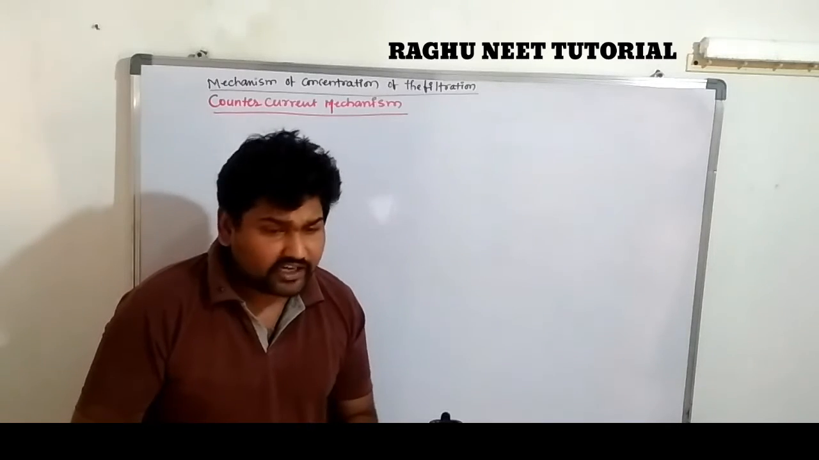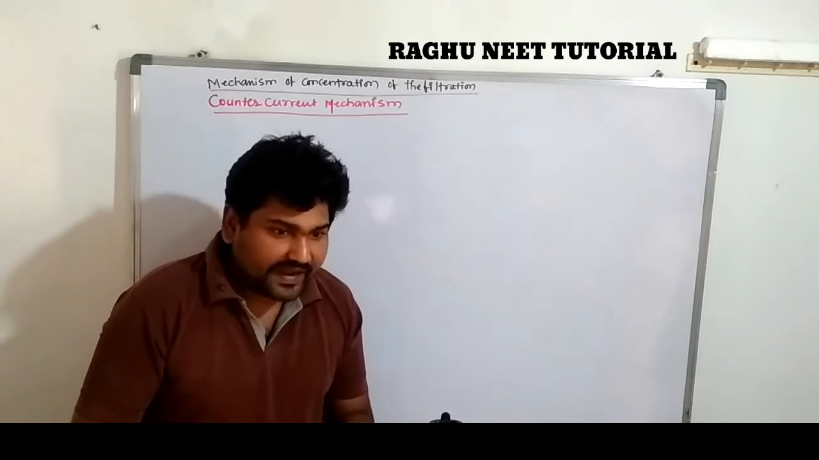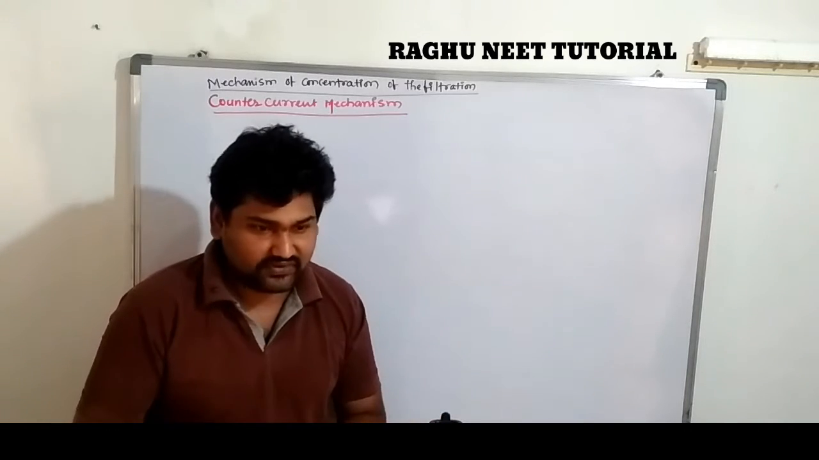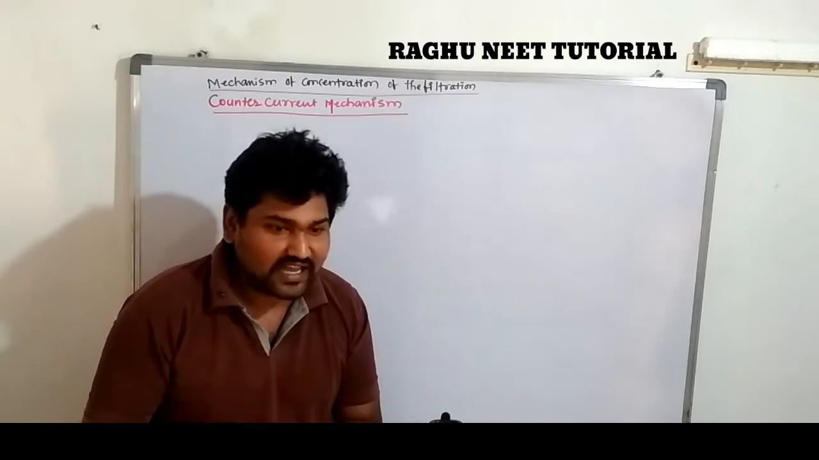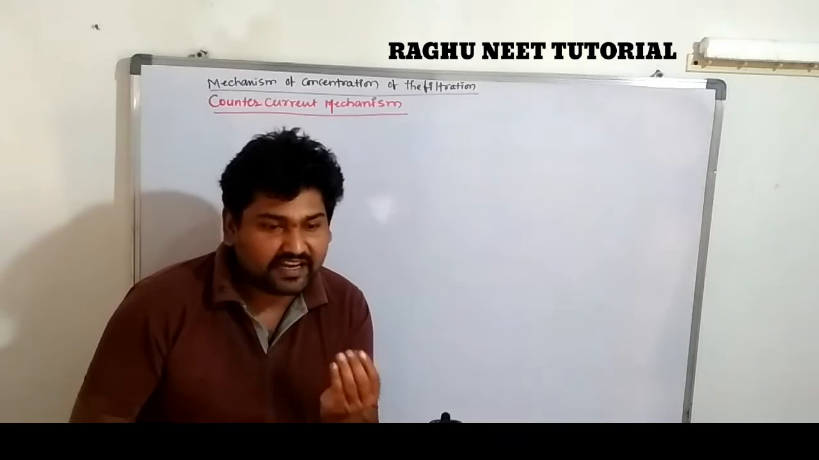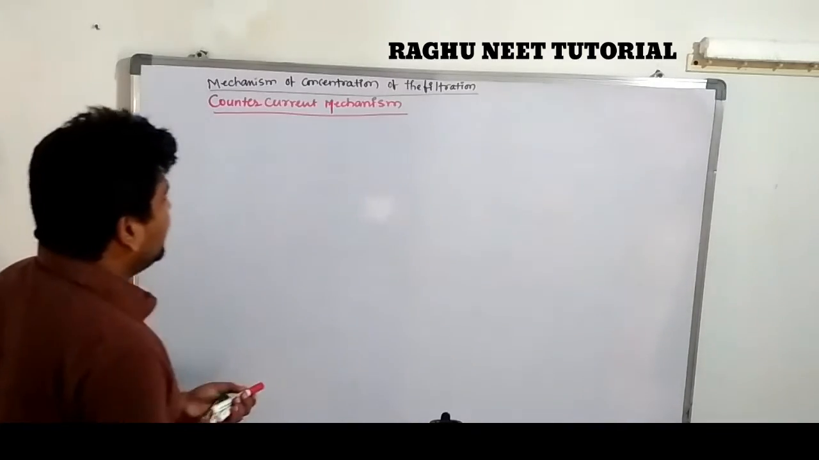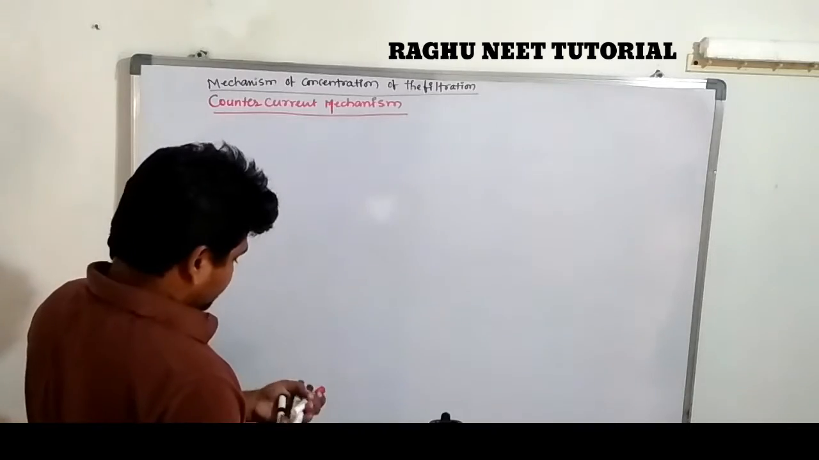What is the vasa recta? Already we discussed the vasa recta: a set of straight arterioles and venules looping along Henle's loop. So that is known as the vasa recta. First, we are discussing the countercurrent mechanism.